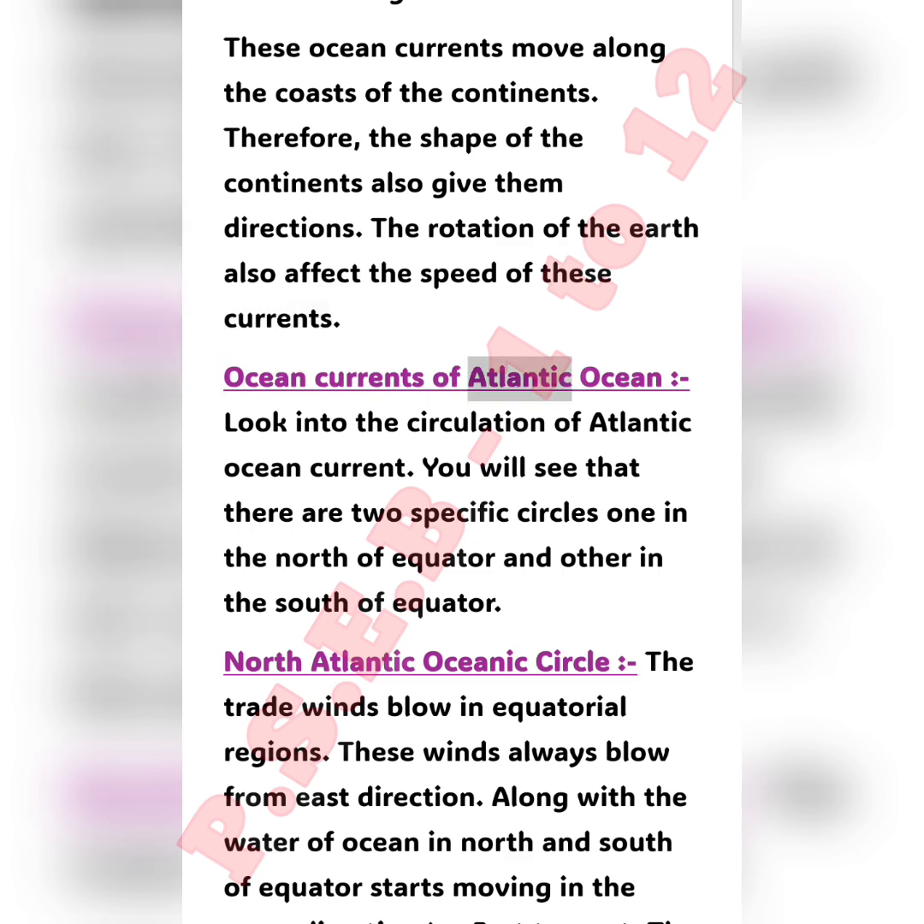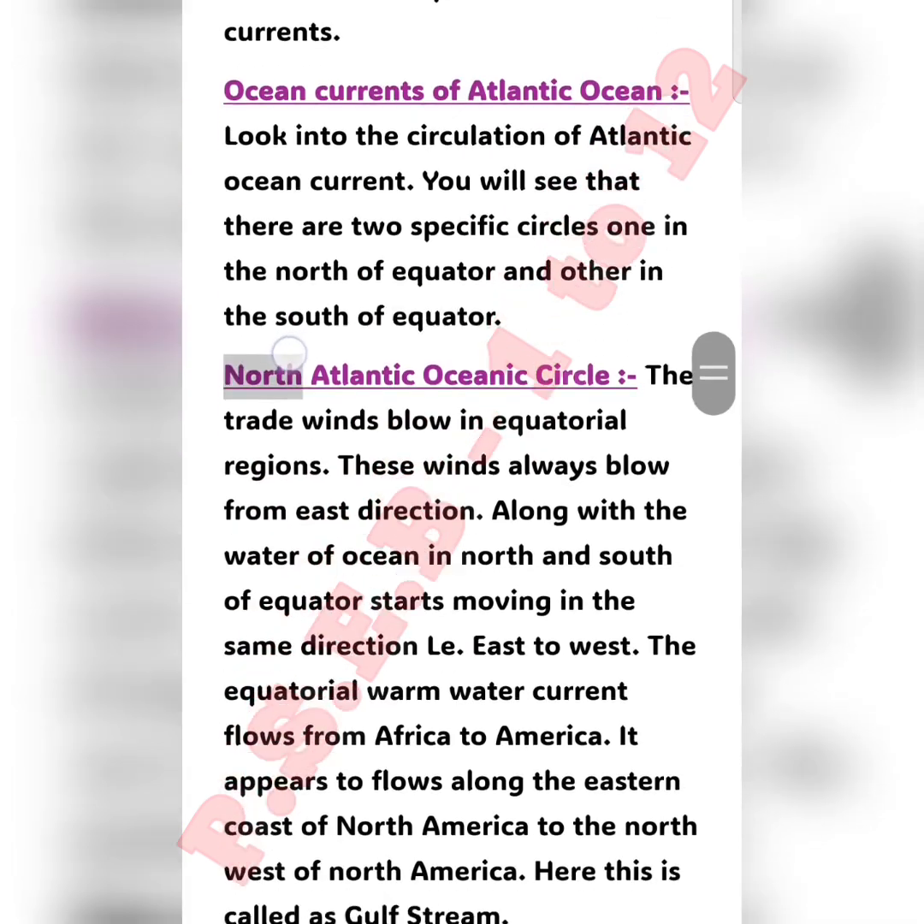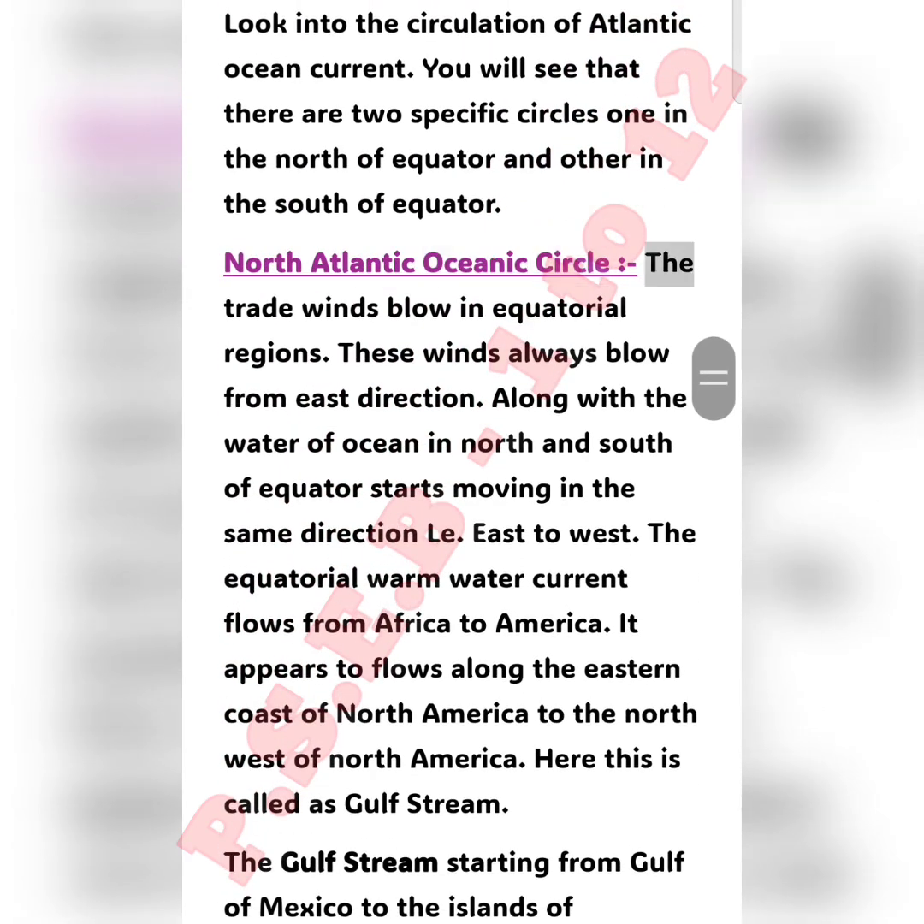Ocean currents of Atlantic Ocean. Look into the circulation of Atlantic Ocean current. You will see that there are two specific circles, one in the north of equator and the other in the south of equator. North Atlantic Oceanic Circle. The trade winds blow in equatorial regions. These winds always blow from the east direction. Along with them, the water of the ocean in north and south of the equator starts moving in the same direction, east to west. The equatorial warm water current flows from Africa to America.